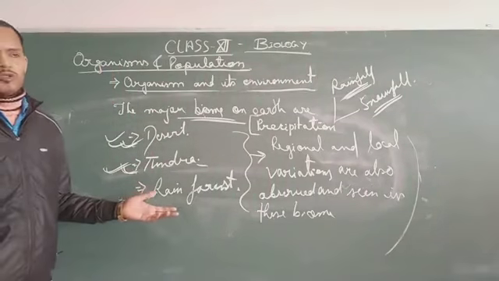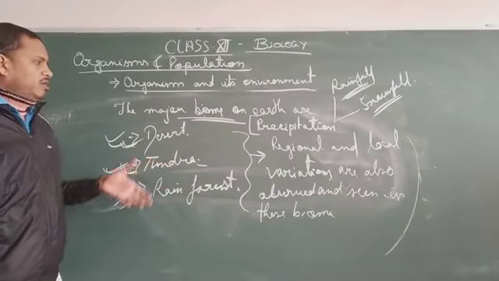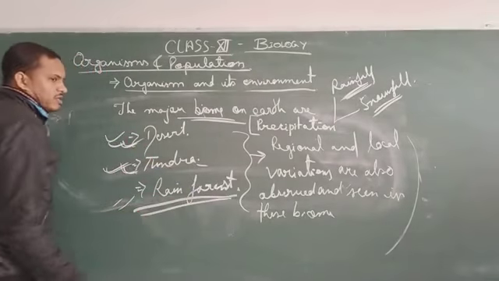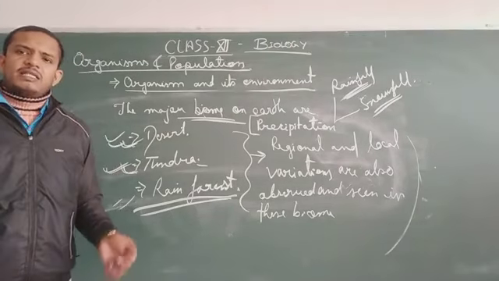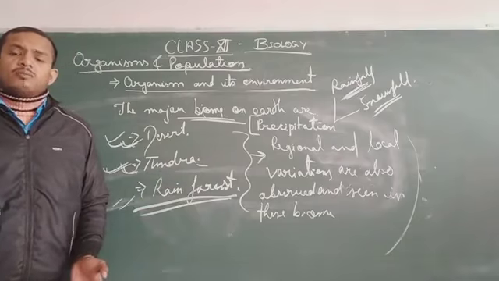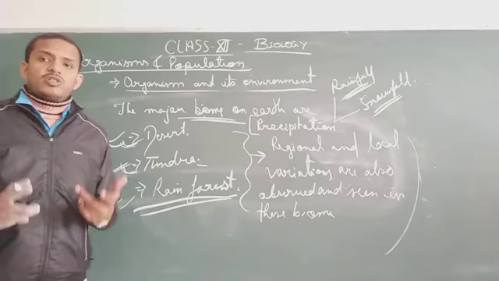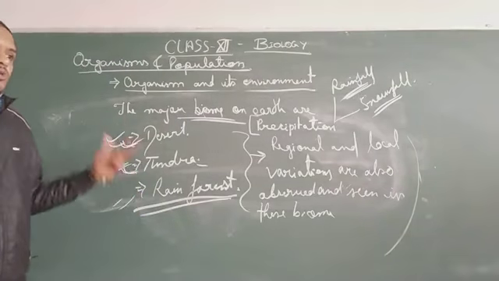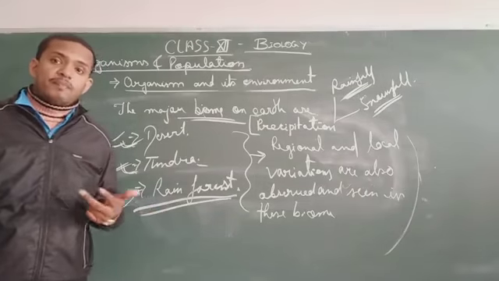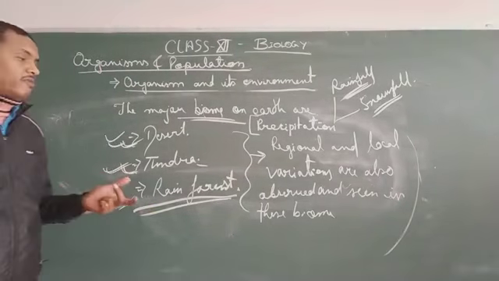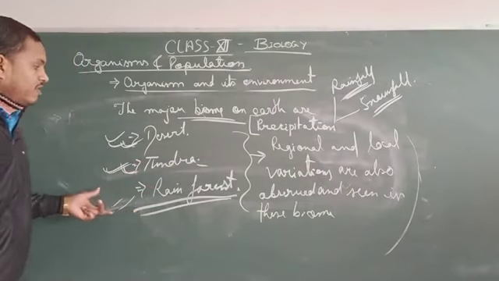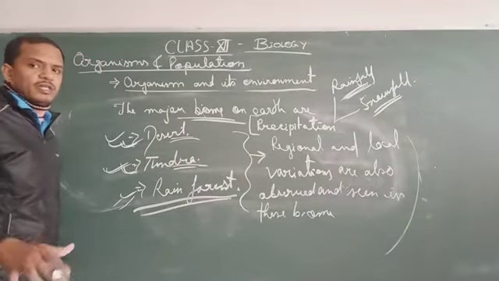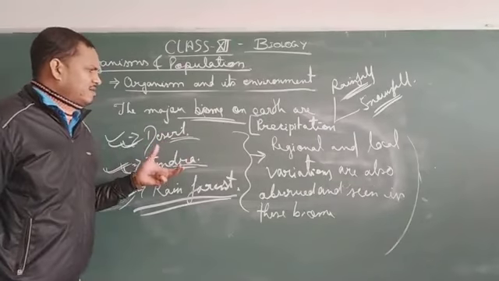Same way in the case of rainforest also. Among all types of biomes, the rainforest is very rich with vegetation and animals, because the more the vegetation, the more the formation of energy, since green plants are involved in photosynthesis and store energy. And if the sources of food are there, then the organisms depending on that food also increase. As a result, you will see a very high population in this area, and in other areas the population is going to be limited. You will find a patchy pattern.